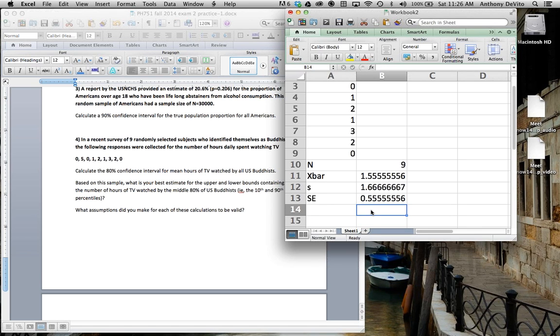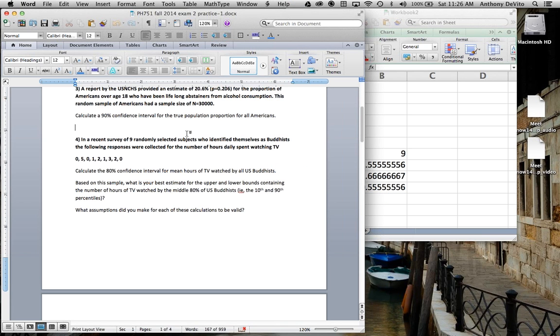So now I'm going to calculate my 95% confidence interval. Rather than deal with this 80% and 95%, I'm going to call this 95%, based on the number of hours watched by 95% of Buddhists. In other words, between the 2.5 percentile and the 97.5 percentile.